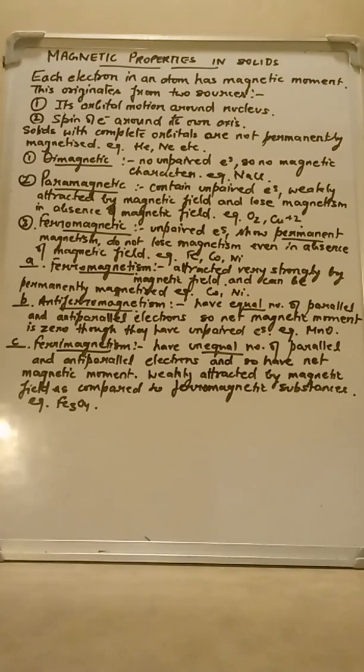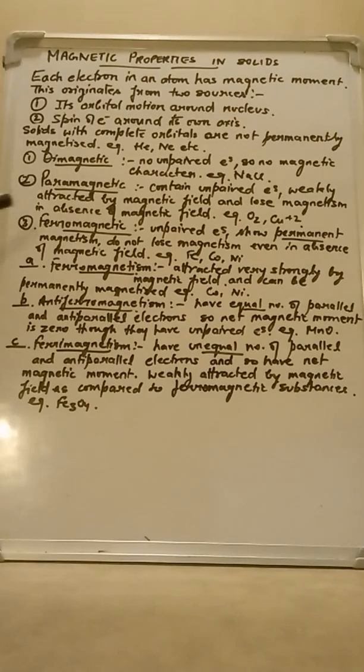So this is how they are different from paramagnetic substances. Paramagnetic substances lose their magnetism in the absence of a magnetic field, while ferromagnetic substances do not lose their magnetism in the absence of a magnetic field. So they show permanent magnetism. Examples are iron, cobalt and nickel; they are all ferromagnetic substances.